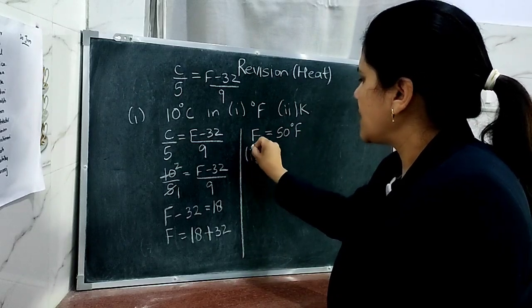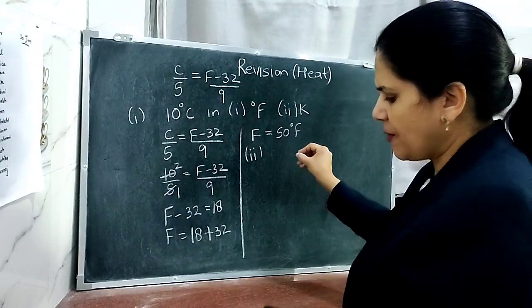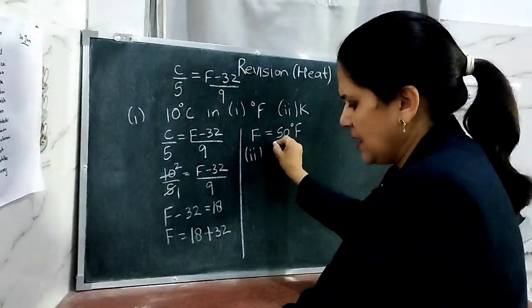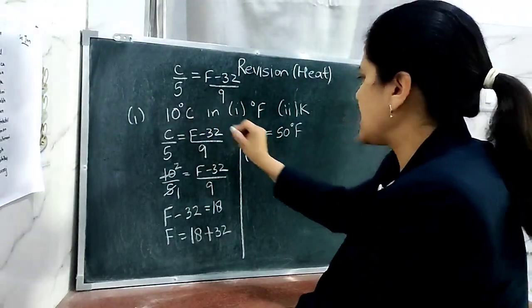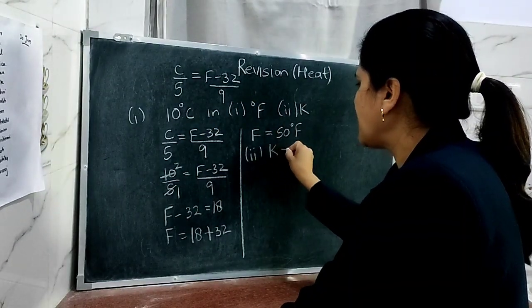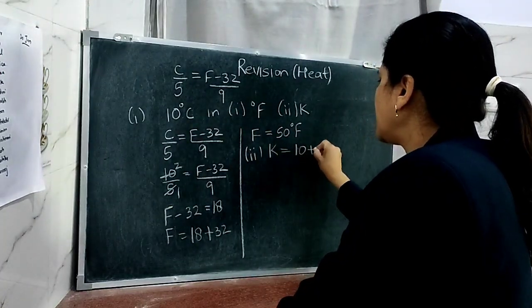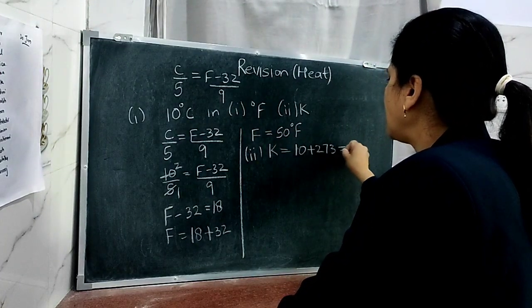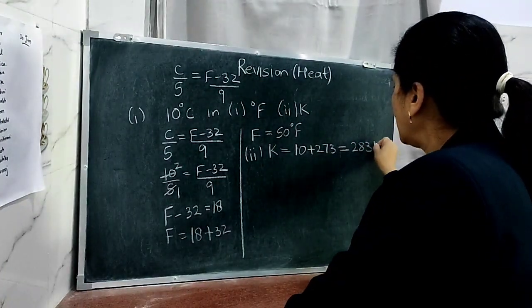Now in the same question, the same temperature has to be converted into Kelvin. What is the formula? Whatever temperature is given in degrees Celsius, if you have to convert the same temperature into Kelvin, you add 273: 10 plus 273, it will be changed into the Kelvin scale. The temperature is equal to 283 Kelvin.